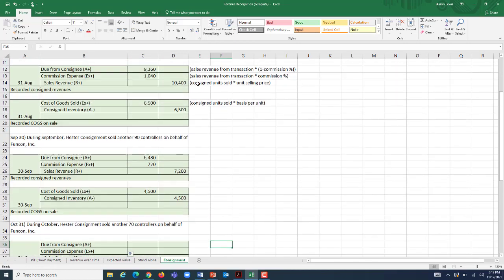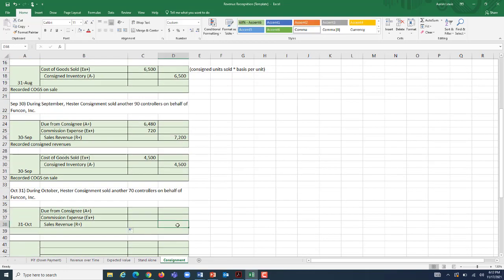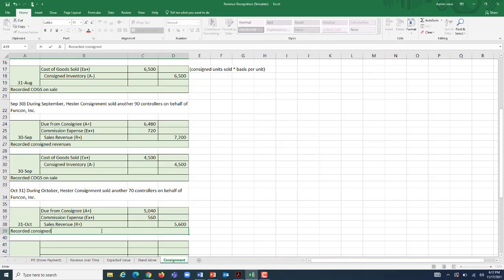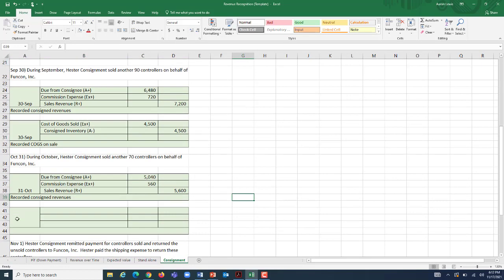Sales revenue is going to be our consigned units sold times the $80 per unit selling price. So those 70 units that we are recording have been sold on our behalf, are being sold at $80 a piece. That's $5,600. Hester's take on this is 10% of the selling price, so they're going to get to keep $560, and they're now obligated to send us the remaining $5,040. And here we recorded one more time our consigned revenues. One more time, let's record the expense on Halloween.